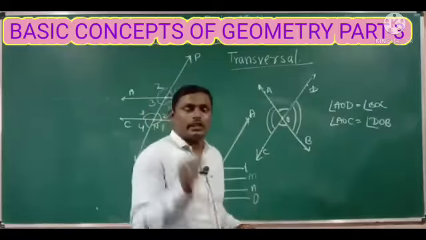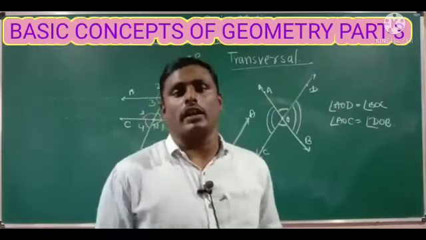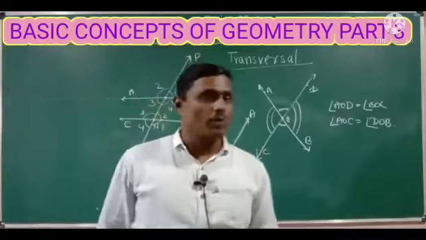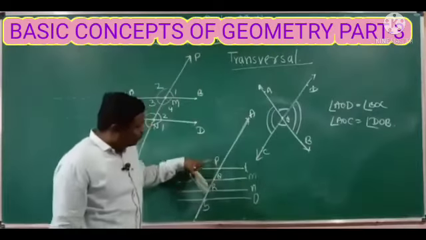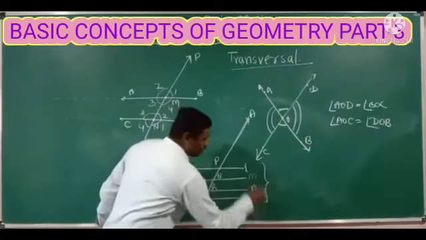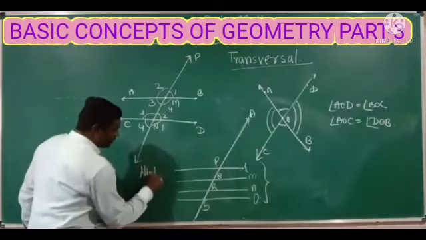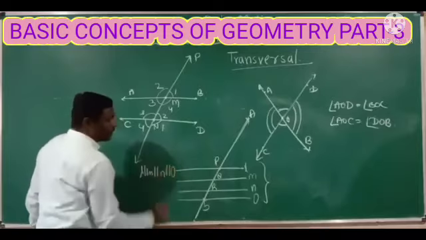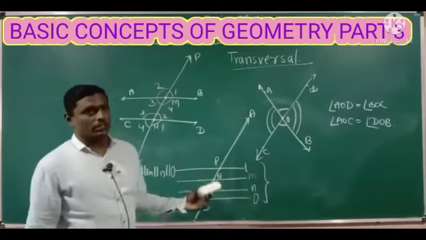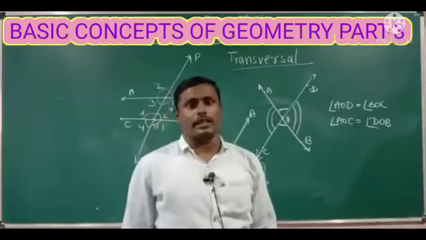So the transversal is a line which intersects 2 or more parallel lines at different points. Here the different points are P, Q, R and S, and these are all parallel lines. L is parallel to M, M is parallel to N and N is parallel to O. So all these 4 lines are parallel to each other. Okay, now you have some idea about the transversal.